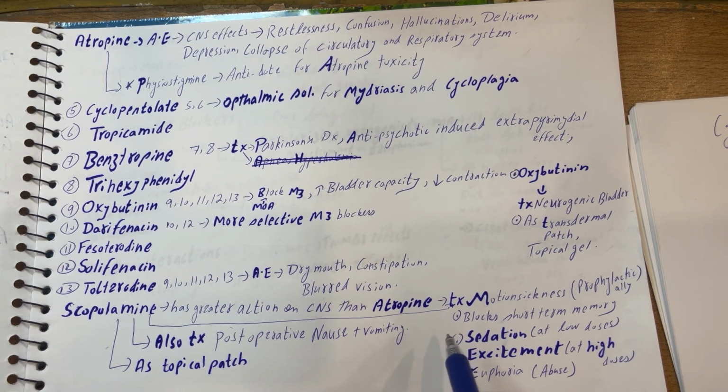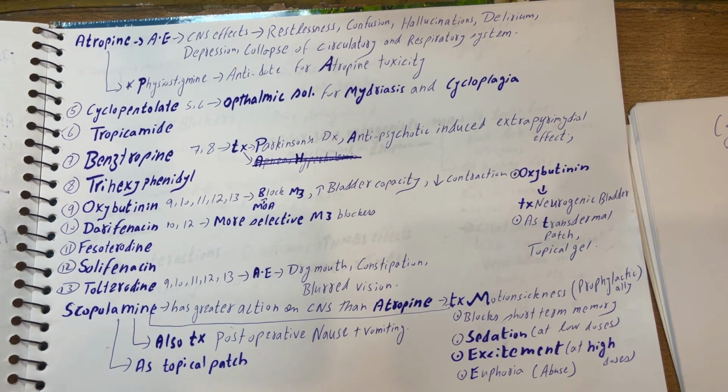When it comes to mechanism of action, scopolamine blocks short-term memory, and it is also used for sedation at low doses, while at high doses it causes excitement. It has one abuse potential too, that is euphoria. And it is used as a topical patch.